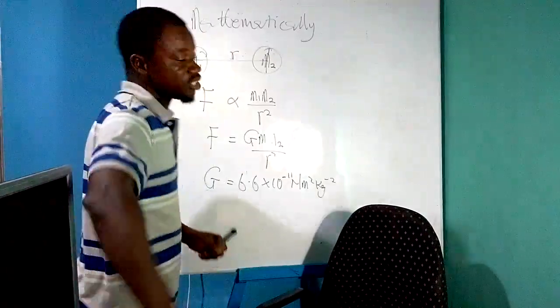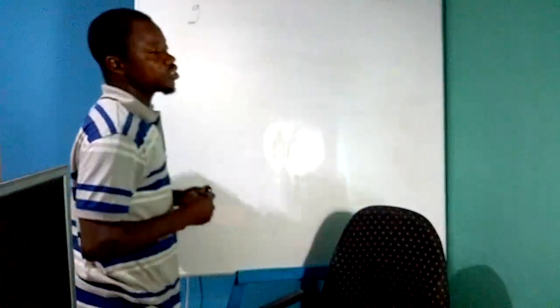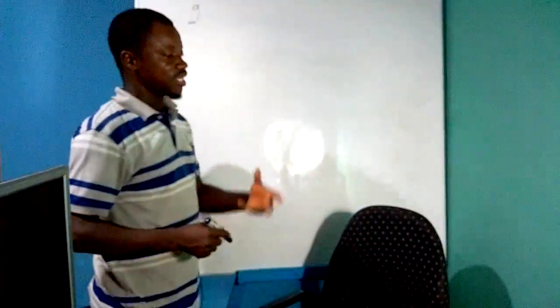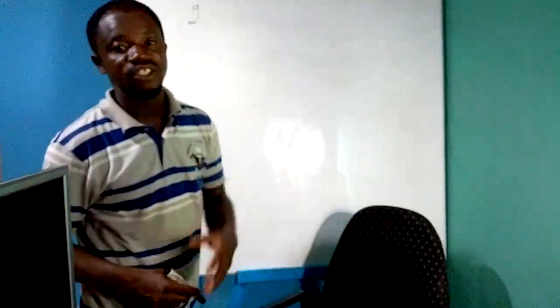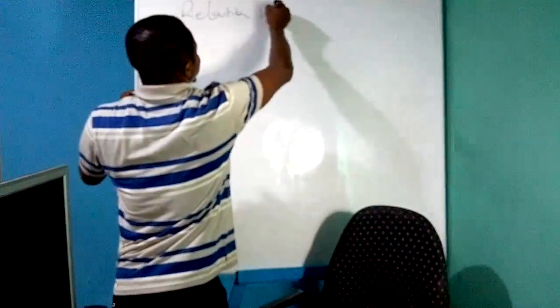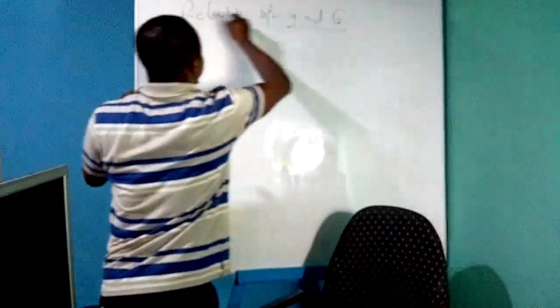Now, the acceleration due to gravity is given by the symbol small g. So we want to see the relationship between acceleration due to gravity and the Newton's universal gravitational constant. Relation between small g and capital G.